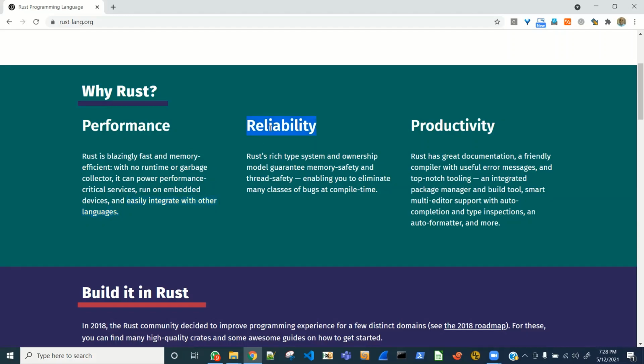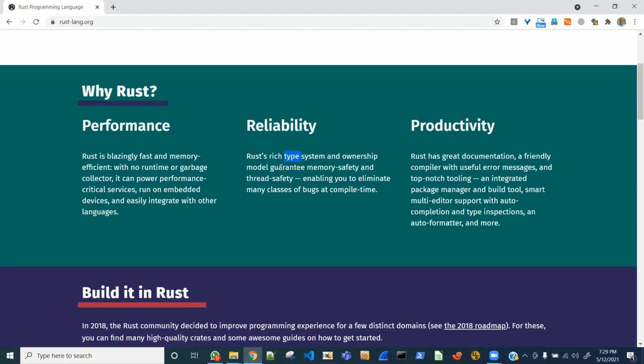All right, so next is reliability. So Rust's rich type system and ownership model guarantee. Rich type system means that it is a strongly typed language and it has many types. For reliability, that is necessary. You need to know the type of each data abstraction that you are dealing with, so there are no surprises and things can be caught and corrected as early as possible, ideally at compile time.